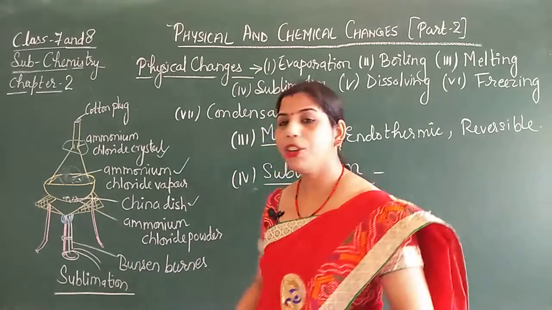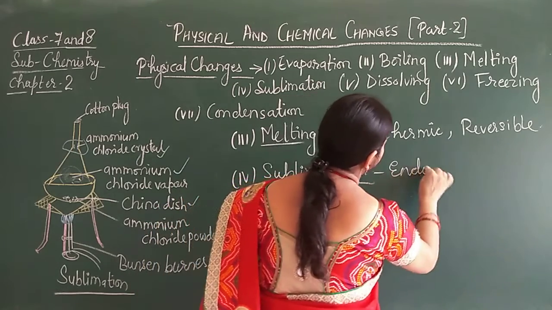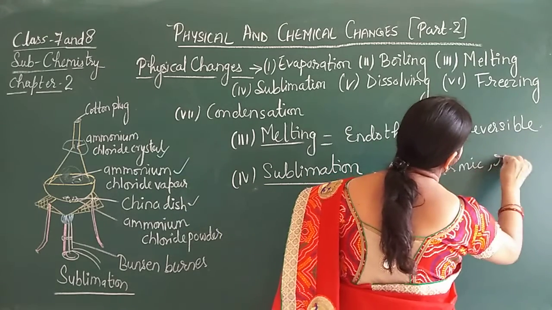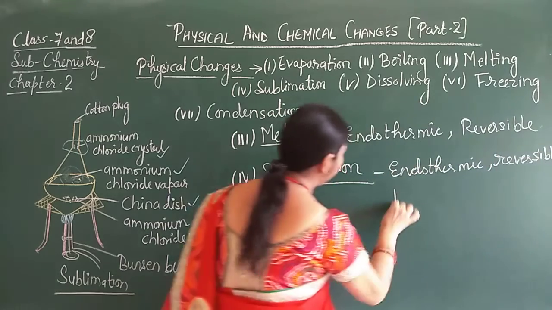That's why this sublimation is also an endothermic, reversible physical change.